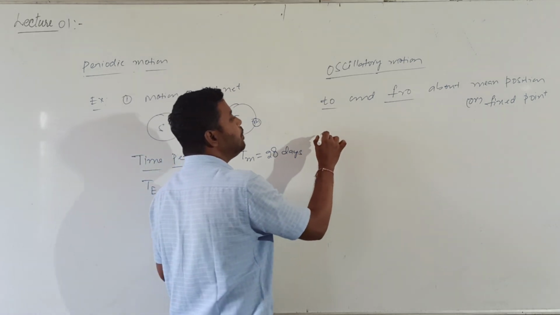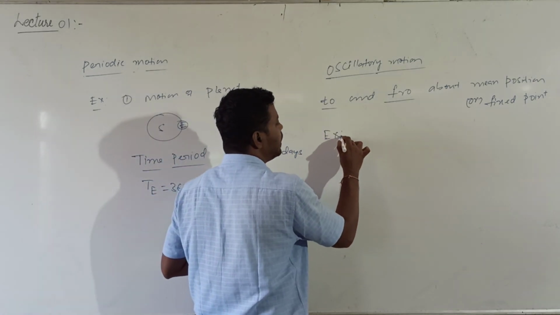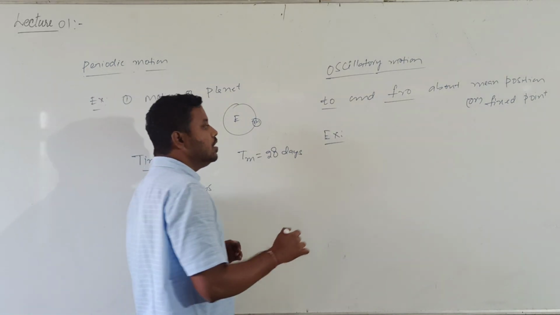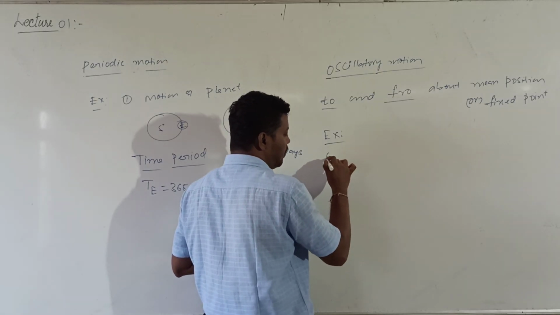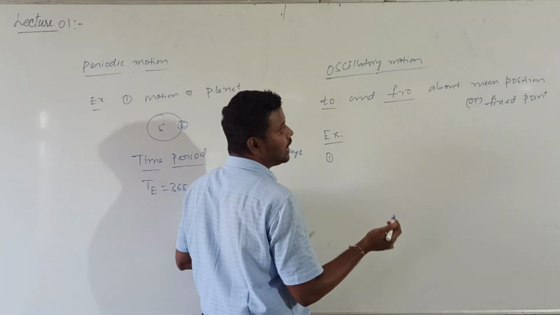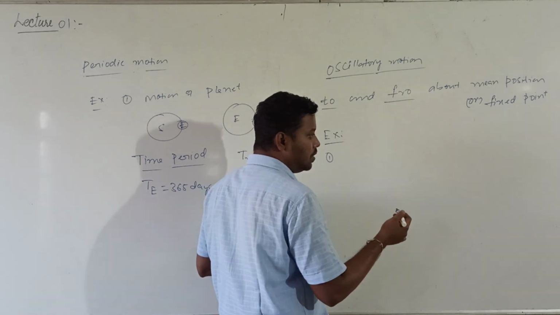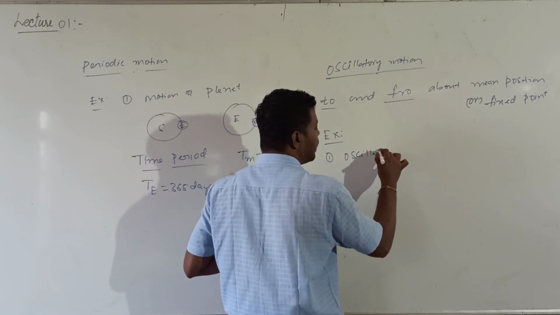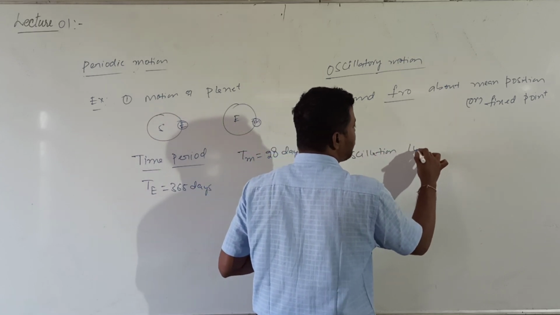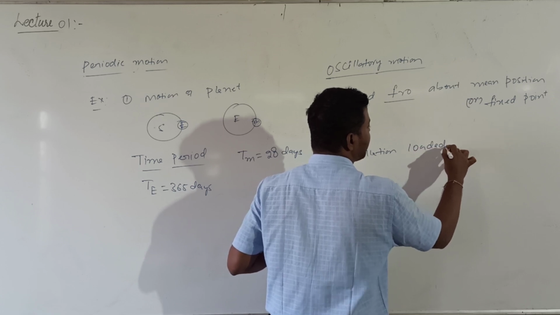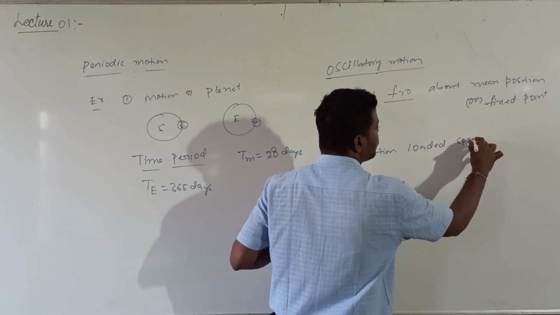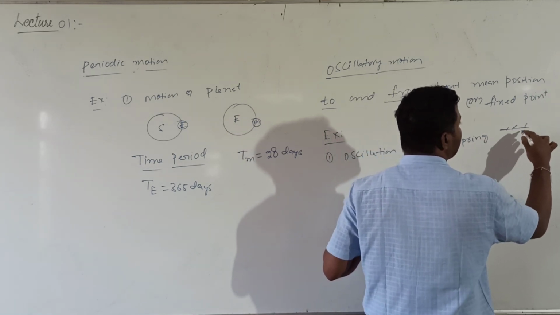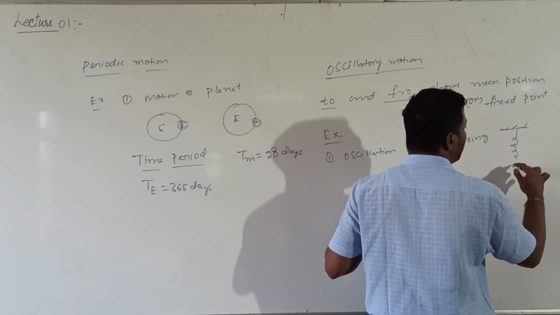What are the examples of oscillatory motion? Definition clear? The first example for oscillatory motion is oscillations of a loaded spring. A spring whose one end is connected to a rigid support, and to the other end I connect a block.